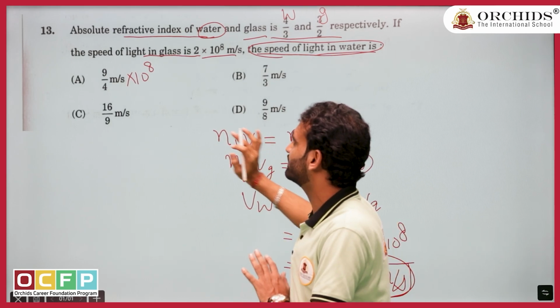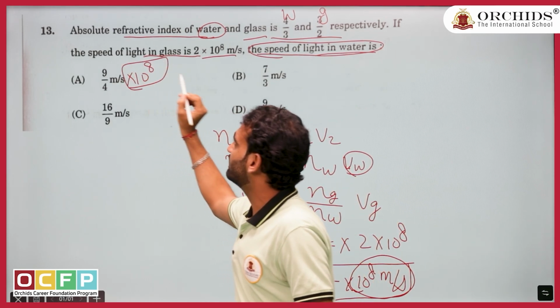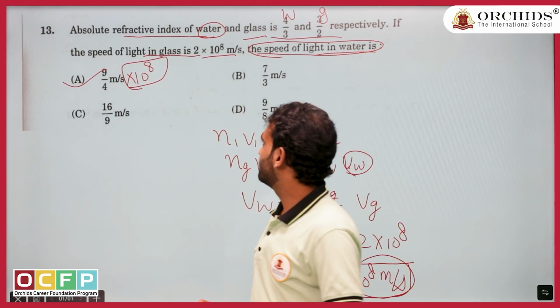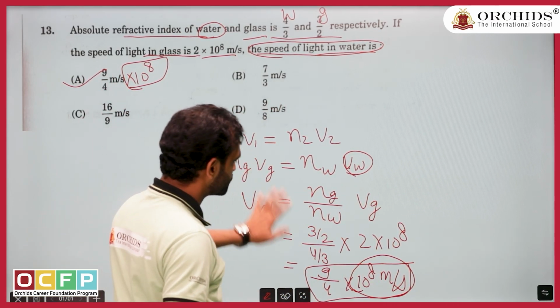This question most probably they have done intentionally. They missed the power factor. So what is the option? Option A. Again, don't be confused that question is wrong.